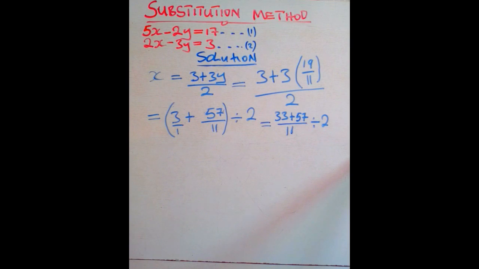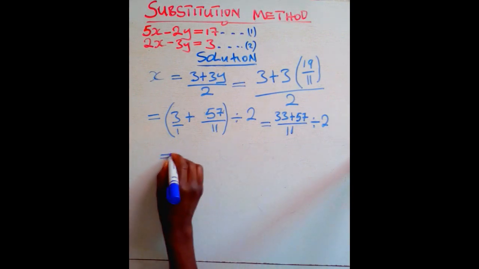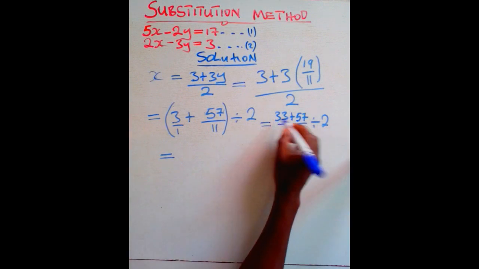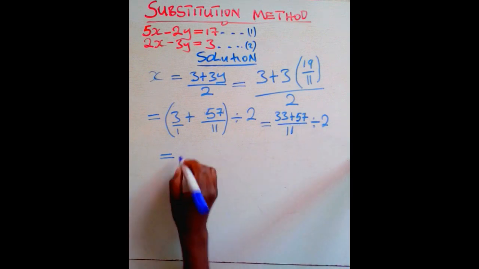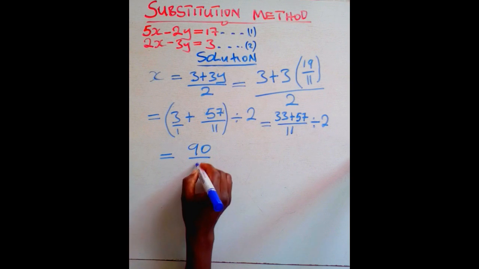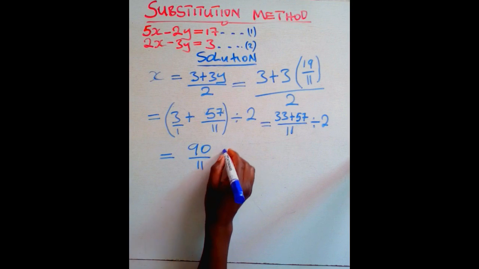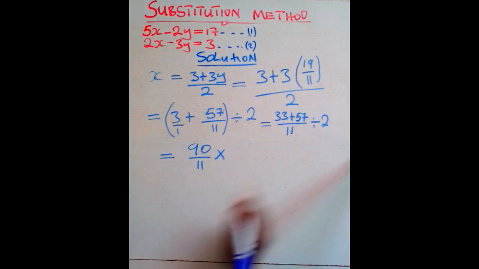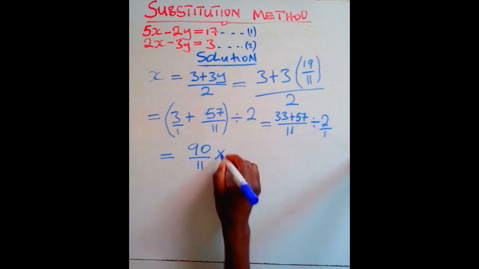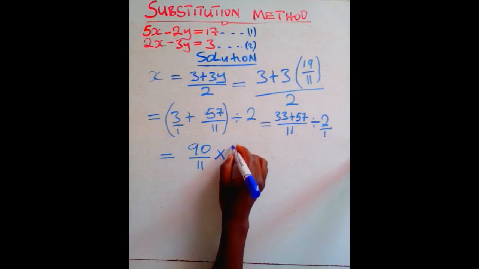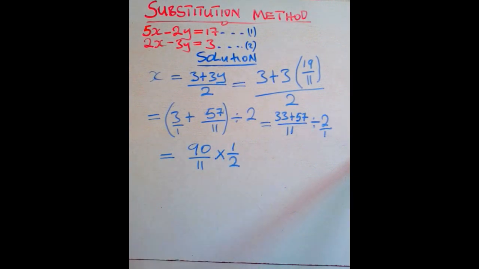When you add the 57 and the 33, you are going to get 90. So this is going to be equal to 90, because 7 plus 3 is 10, you write 0, you carry 1. 3 plus 5 is 8, plus that one is 9. So you have 90 over 11. Then division: this is a fraction, so the division changes to multiplication. Then this 2 is more like over 1. When this changes to multiplication, this one is going to inverse, meaning it will now be 1 over 2.